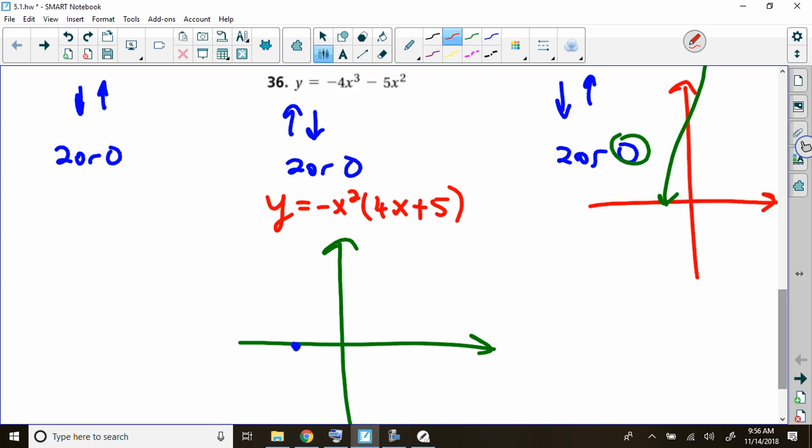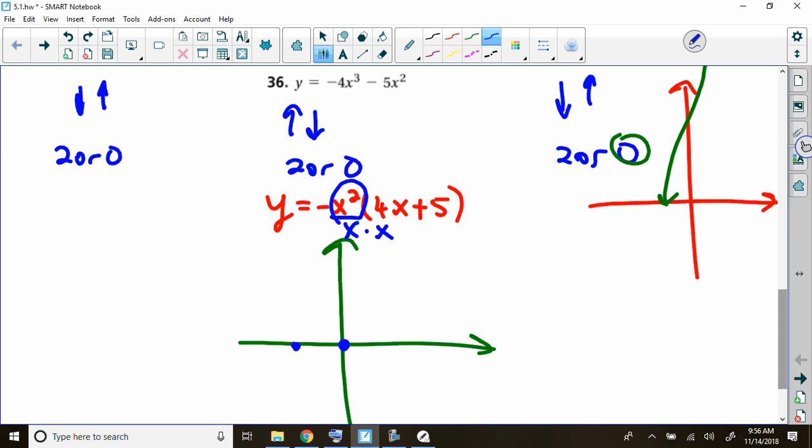So it's going to have an x-intercept at negative 5/4, and there's two more x-intercepts it's going to have. What are they? Each factor gives us an x-intercept. That's x and x, right? Remember the zero product property? Okay, so what are the other two x-intercepts? Zero and zero.